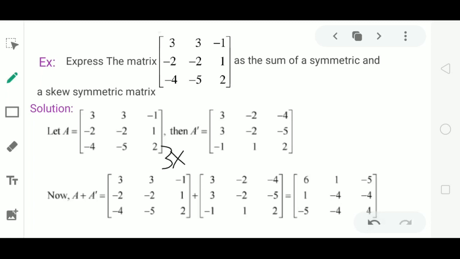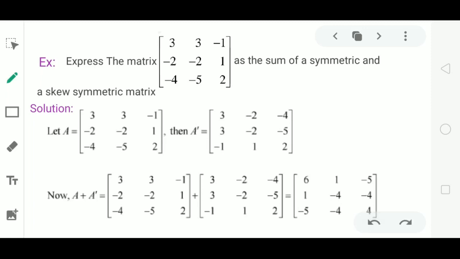3 by 3. Then its transpose will be of order 3 by 3. We write the elements of the first row of A as the elements of the first column of A dash, the second row of A as the second column of A dash, and the elements of the third row as the elements of the third column of A dash. This is the matrix A dash.